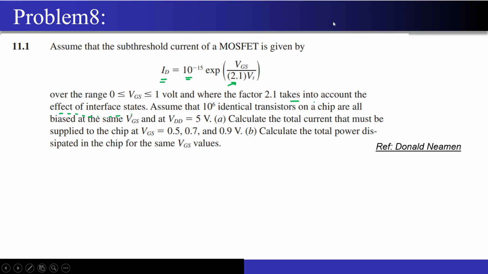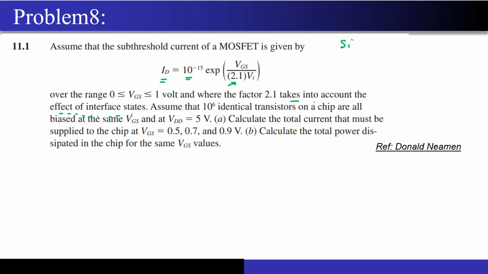So what are these interface states? You know that there is a silicon to silicon oxide interface present in the MOSFET. This interface may not be completely pure. There may be some impurities. If you read books, you will see there are something called dangling bonds present across this interface, right? They cause a lot of problems. They don't allow the very smooth movement of electrons across the channel. So to account for that, they have taken this factor into account.